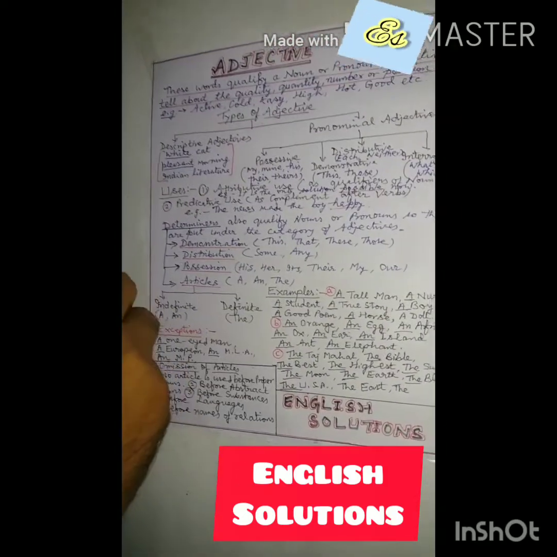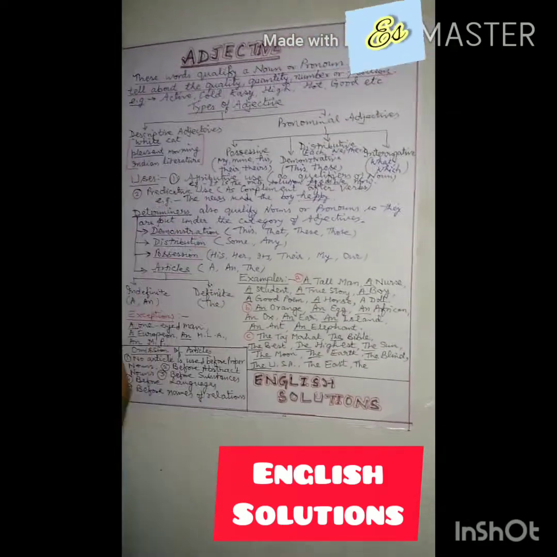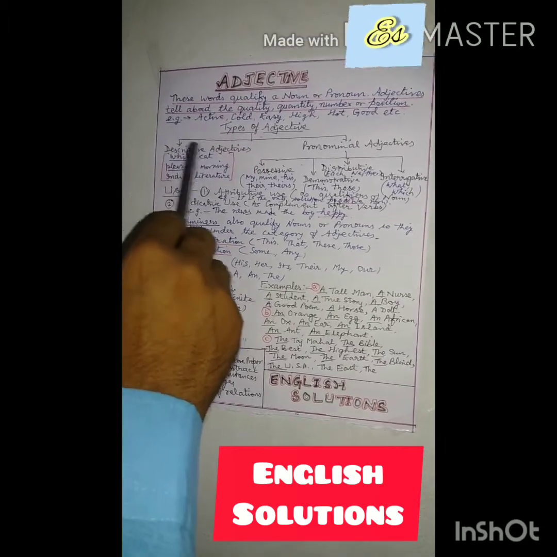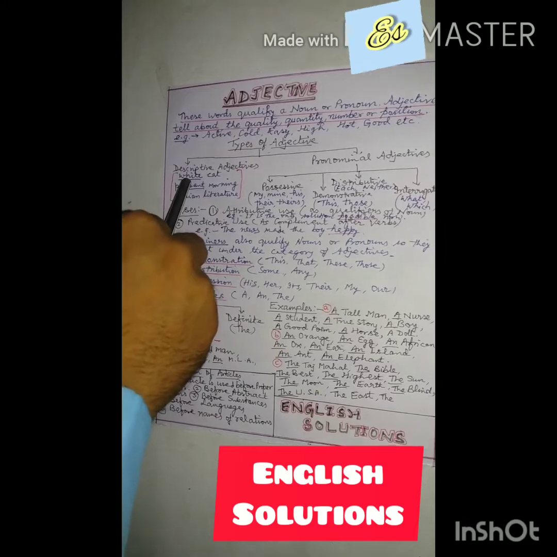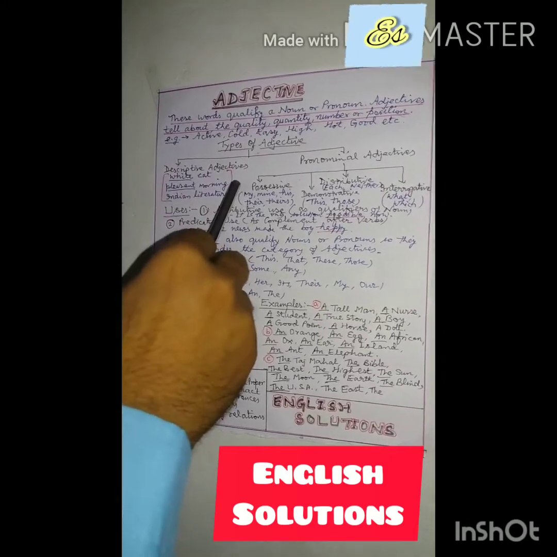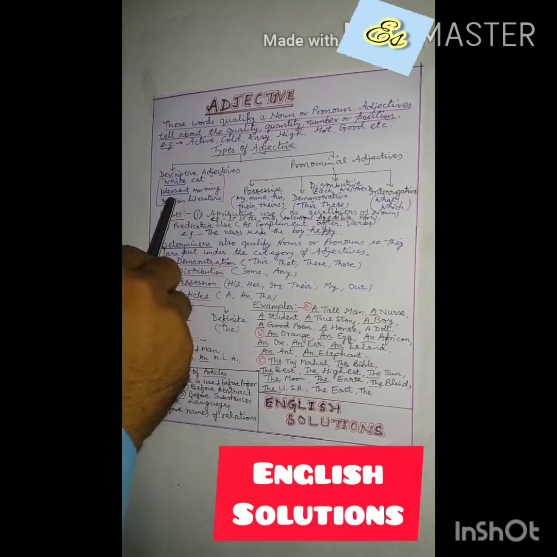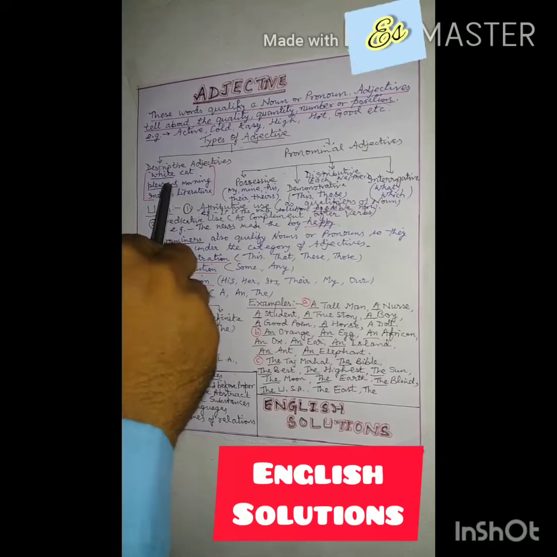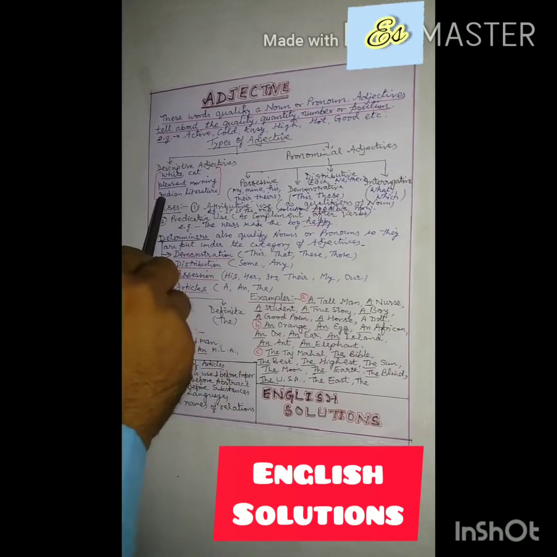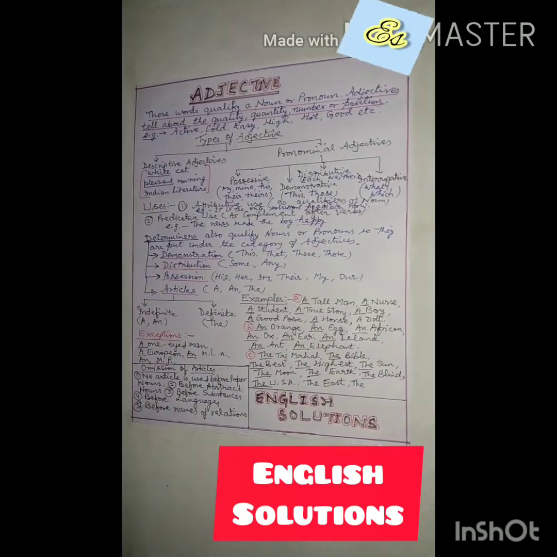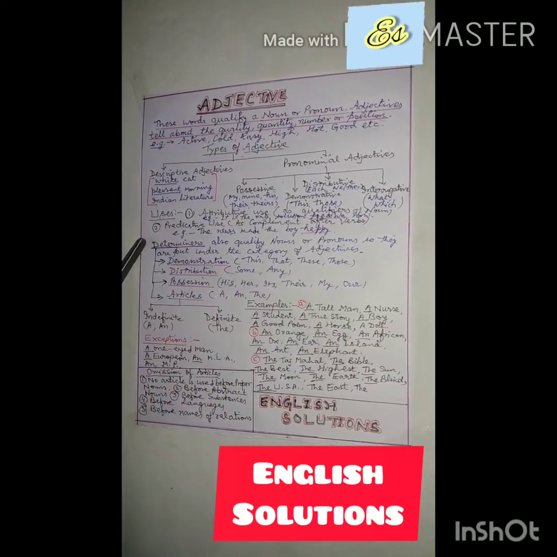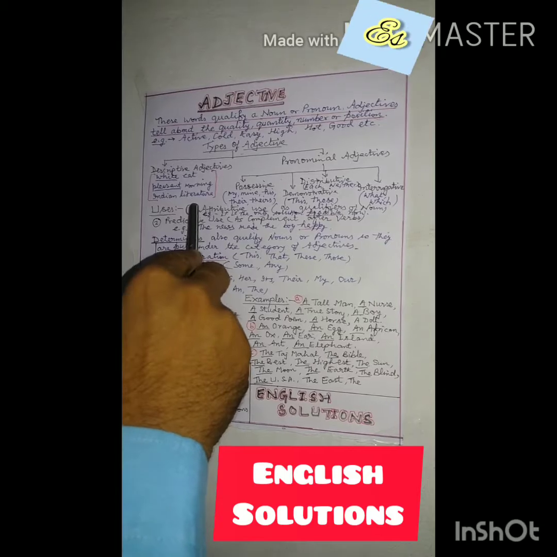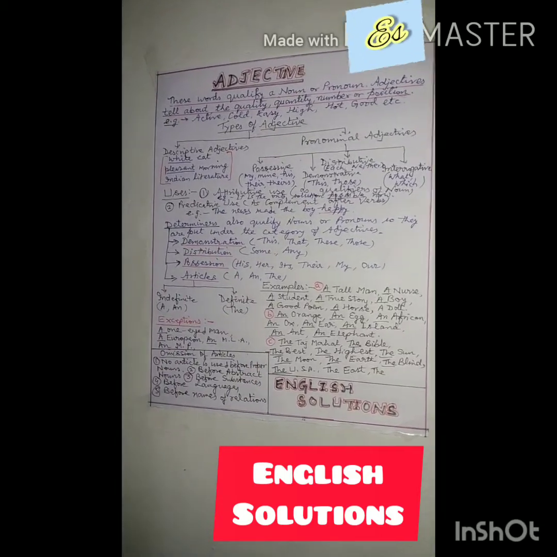Some examples I am discussing here of descriptive adjectives are white cat. Here white is describing the color of the cat, so it is a descriptive adjective. Second is pleasant morning, so pleasant is here a descriptive adjective. One more example is Indian literature. Here Indian is describing the literature, maybe Indian culture, maybe British culture. So these are some descriptive adjectives.